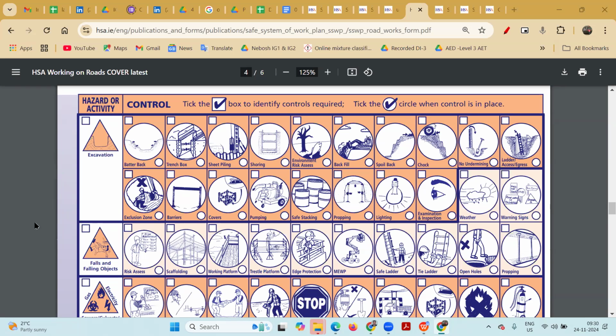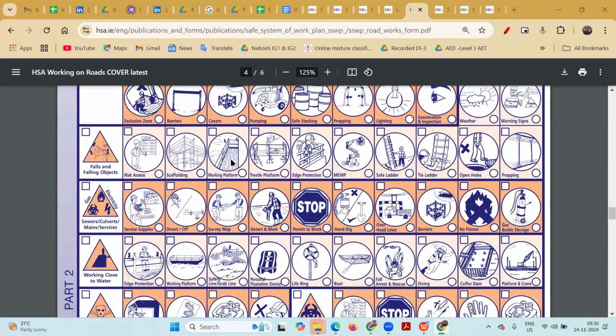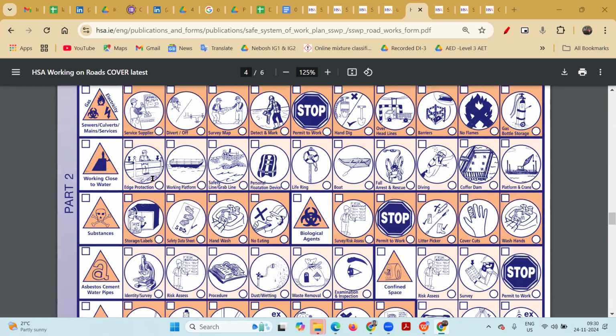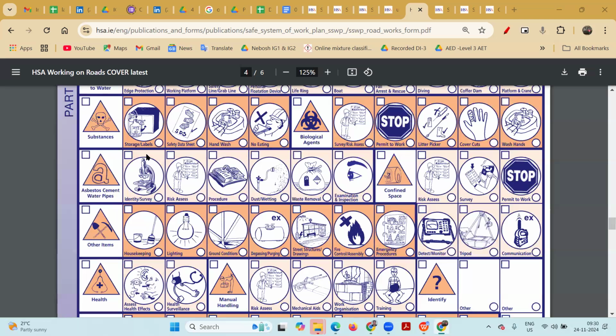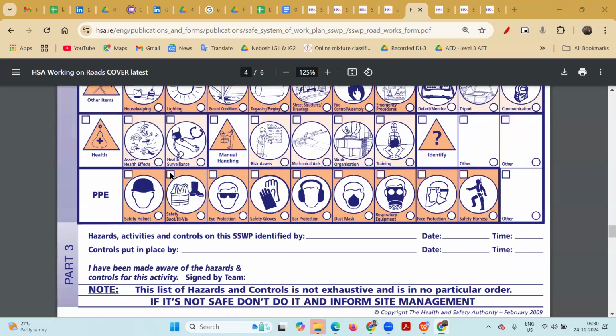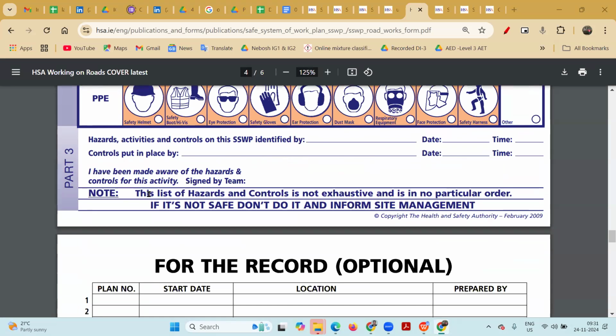Yes. So falls and falling objects if they exist, then sewers, culverts, main services, working close to water, substances, asbestos if applicable, then the hazard, activity and control on the SSW, identified by whom, and date and time, and control put in place by, with date and time, will be there. So it will be a self declaration that I have been made aware of the hazard and control for this activity, signed by the team.